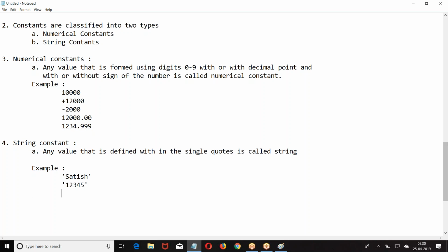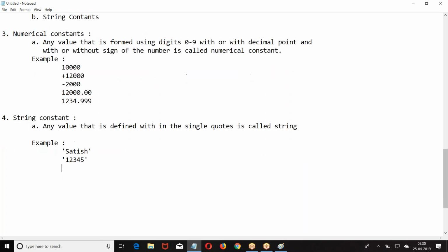Even though it is a numerical value 1, 2, 3, 4, 5, but it is wrapped within the single quote, it is a string. Generally, if the value contains any character other than digits 0 to 9, we take it as a string.